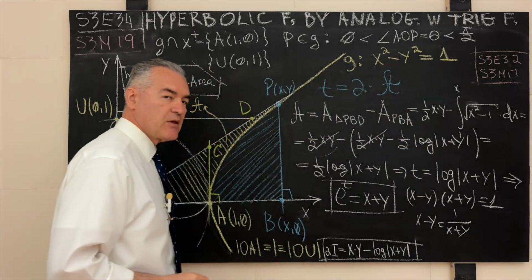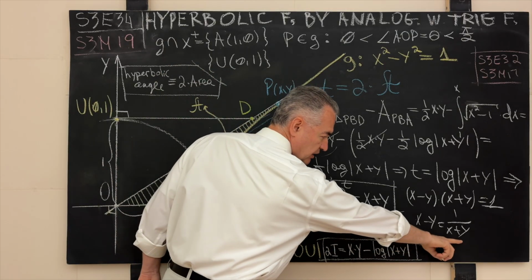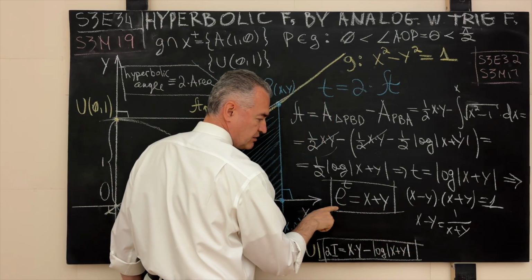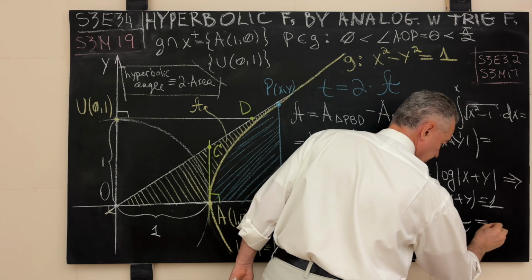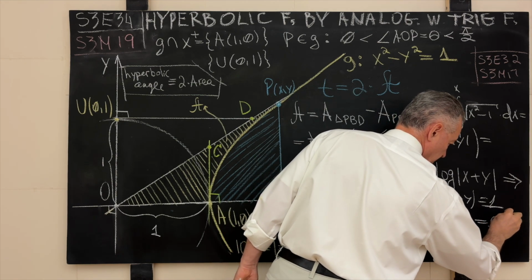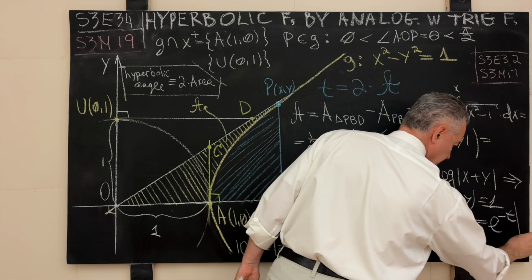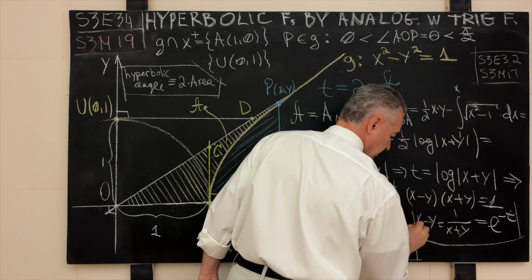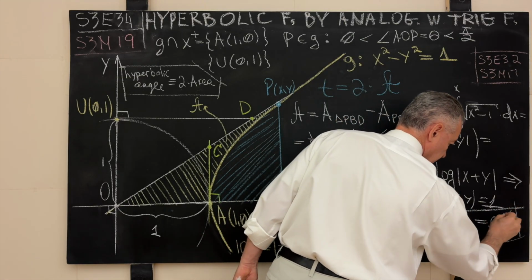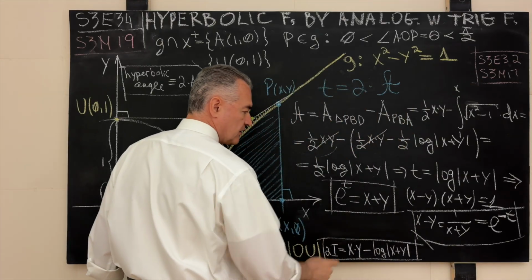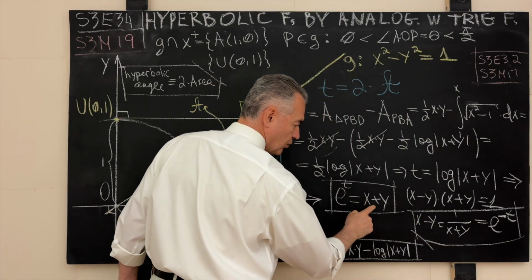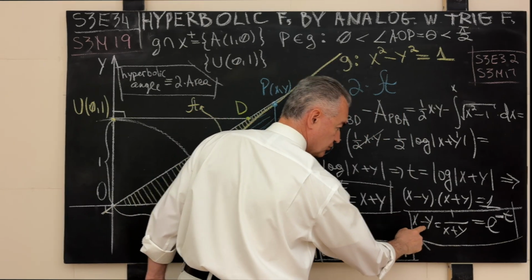You see, this is middle school algebra, but now we have this expression, this expression, this expression. What does it mean? It means that e is raised to the power minus t. So now that we have two relations, one for the sum and one for the difference, what do we do?